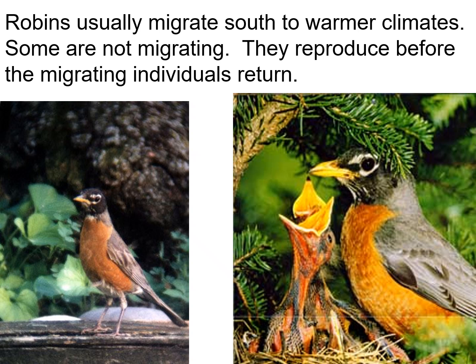So here's an example, robins. Robins usually migrate south to warmer climates for the winter, but some birds, because it's staying warmer in the winter in some places, are not migrating anymore. The birds that don't migrate are reproducing and having their babies before the migrating birds even come back, so they miss that opportunity to breed. Eventually they won't even recognize one another anymore and will evolve into two different species. Again, keep in mind, this takes thousands of years, so it's not like it's going to happen tomorrow.